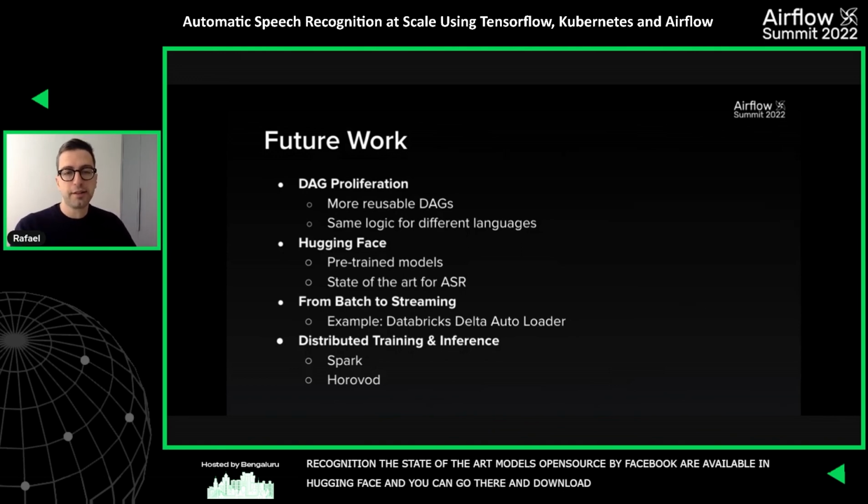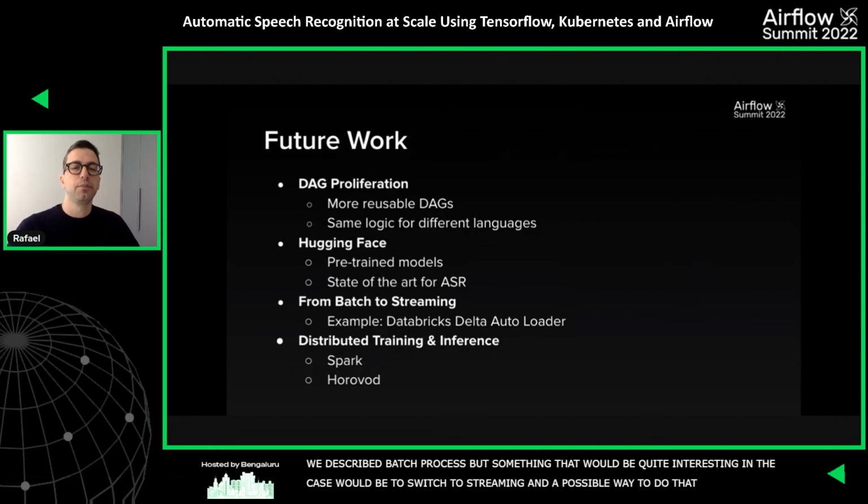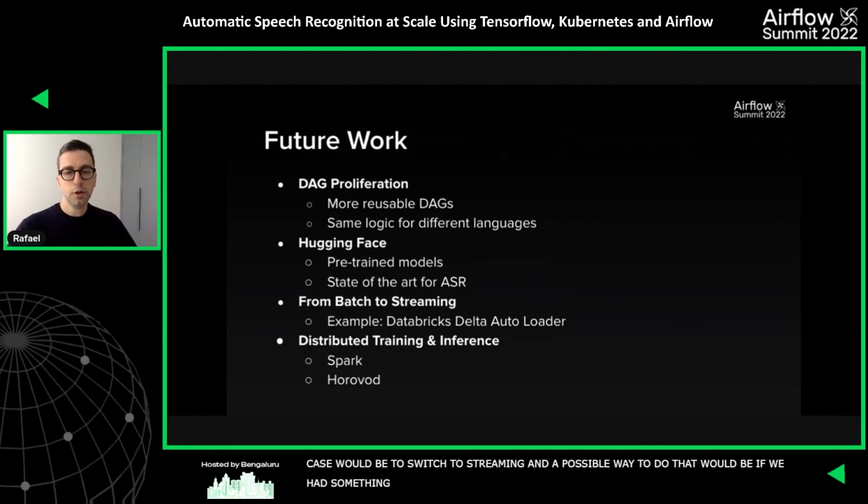We described the batch process, but something that would be quite interesting in this case would be to switch to streaming. And one of the possible ways to do that would be if we have something like Databricks Delta Autoloader, we could set up a streaming job to do these transcriptions in real time.